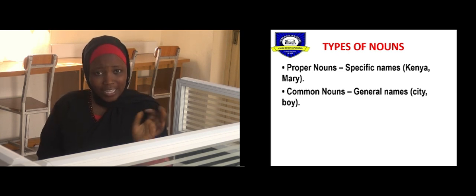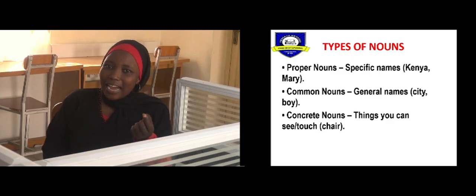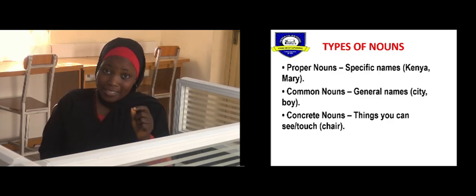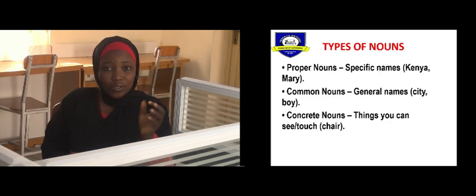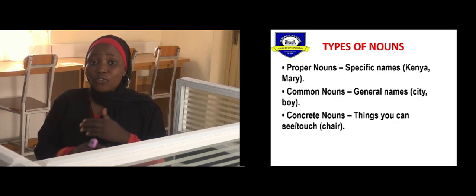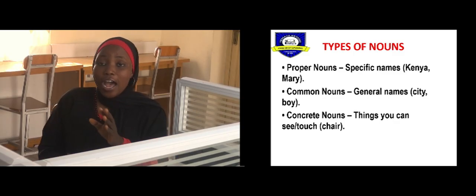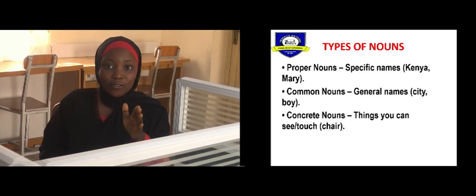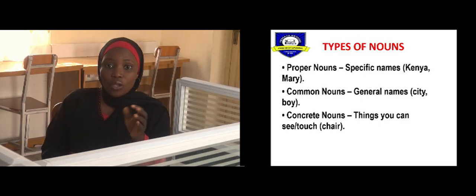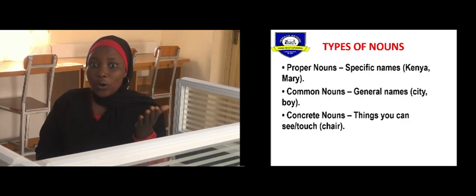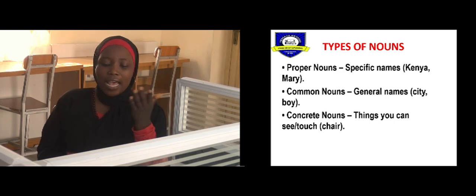So moving on to the next one, we have concrete nouns. What are concrete nouns? Concrete is anything you can see and you can touch, right? Yes. So anything at all you can see and touch, that is considered a concrete noun. And we have so many examples around us, isn't it? Even where you are right now, I'm sure you have so many concrete nouns around you, right? So we have examples of concrete nouns. We have chairs, we have beds, we have doors, we have fans, we have projectors, laptops, TVs, and so on.